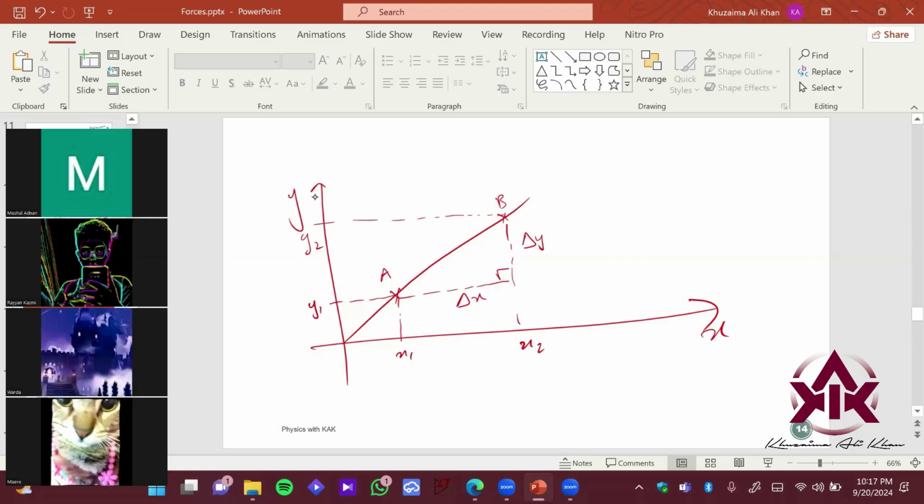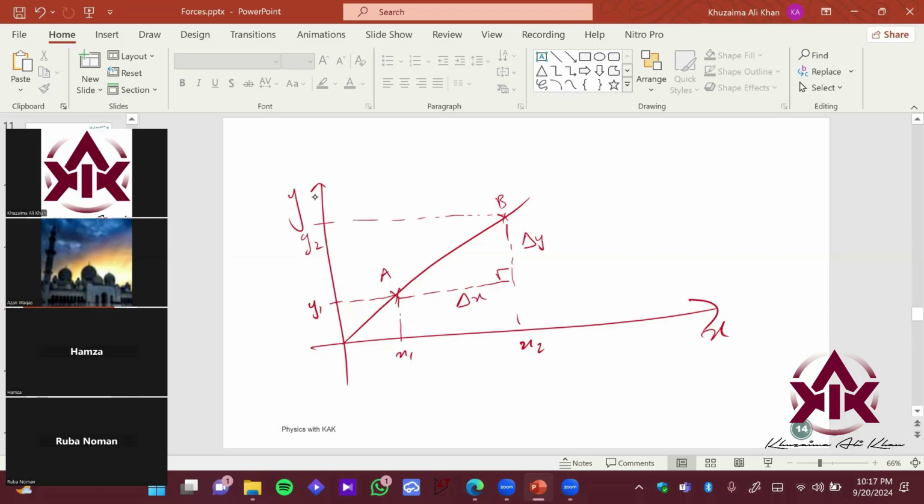So we basically follow this formula which Hamza said right now. This is x1 comma y1, this is x2 comma y2. If I want to find the slope, what is the slope by the way? It is basically the change in y over the change in x. The quantity on the y-axis, the change in that, upon the change in the quantity on the x-axis. That is equivalent to y2 minus y1 upon x2 minus x1.